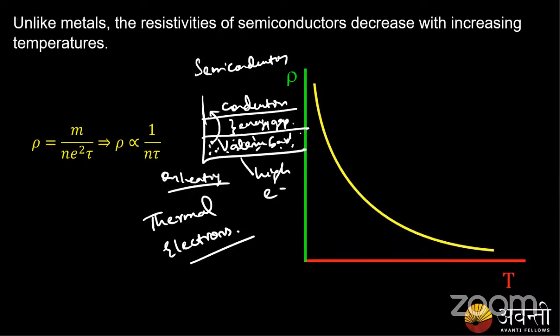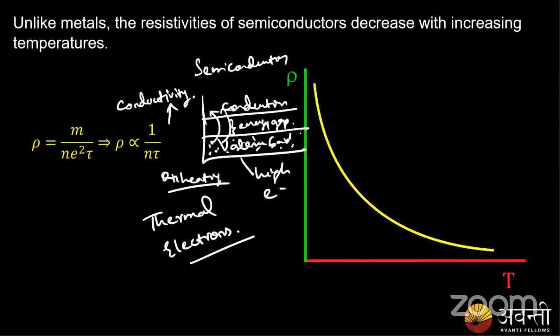When I heat it, these electrons gain more energy and more electrons cross this energy gap to reach the conduction band. That way, the conductivity increases in the case of semiconductors. This is why semiconductors do not obey Ohm's law.